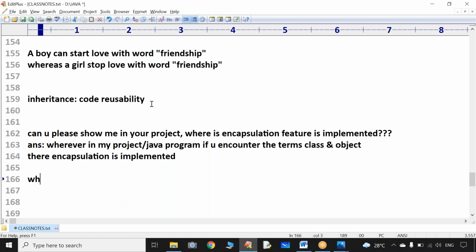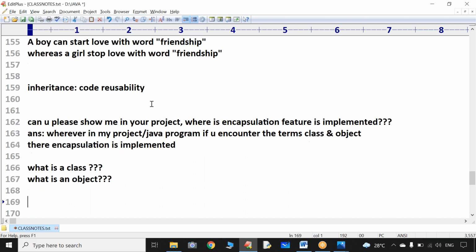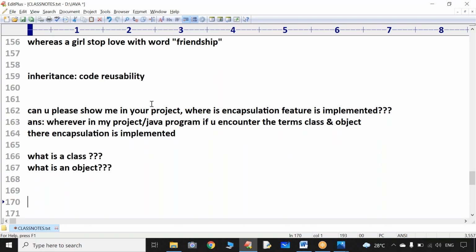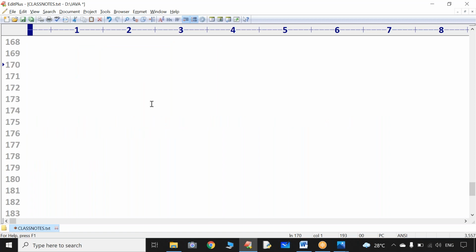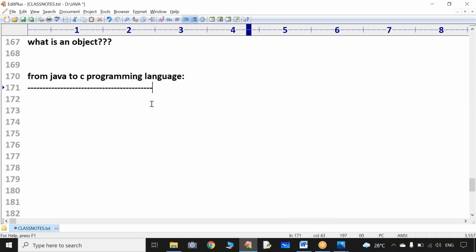Now, sir, what is a class? What is an object? In order to understand what is a class and what is an object, first we should go for a few minutes from Java discussion to C programming language discussion. Then again we will come back and we will understand what is a class and what is an object.